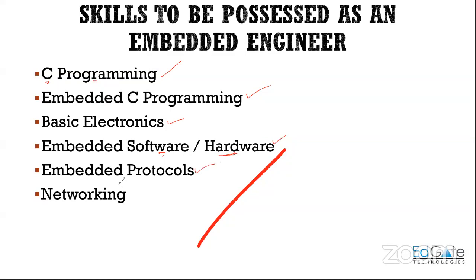And protocols, embedded protocols must be known. So what are these protocols? In the sense, it is a set of rules which has to be followed by a particular system, so that communication happens in a proper manner. Okay. So there are a few embedded protocols such as UART, SPI, I2C. So all these protocols are a must. Those are required. Okay. Then networking concepts. If you are very much interested in IoT concepts, then networking concepts are also very important, such as the OSI model, TCP model, how it works in the background. So all these concepts have to be known.